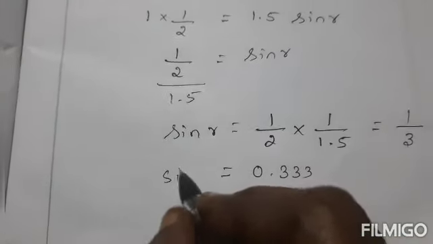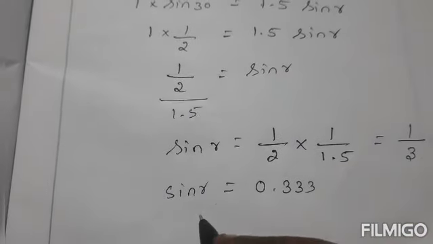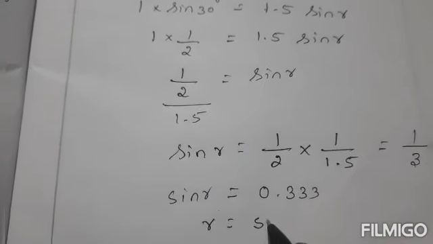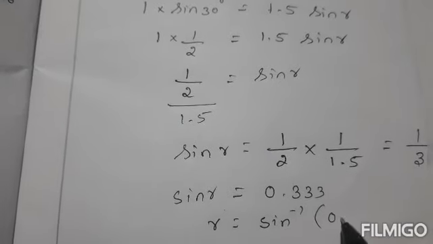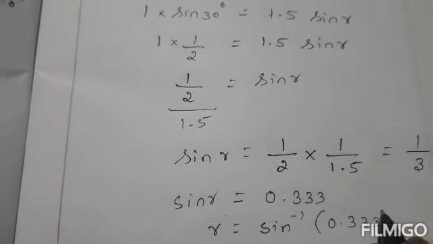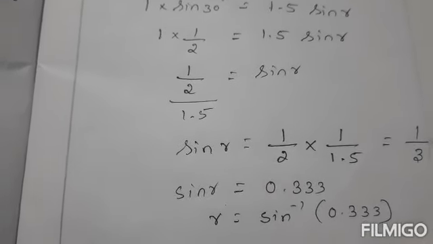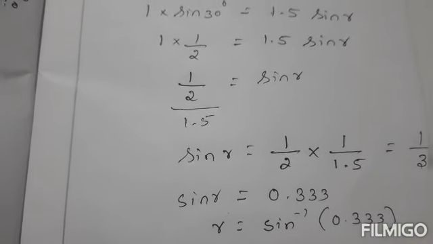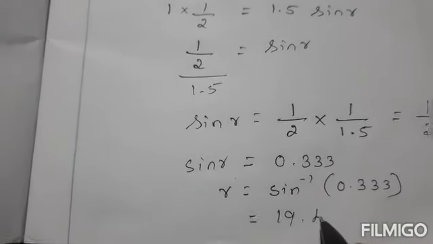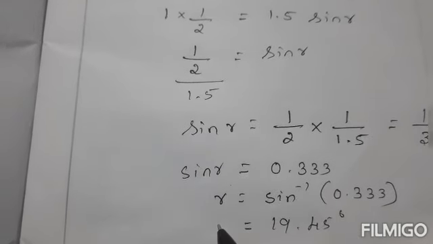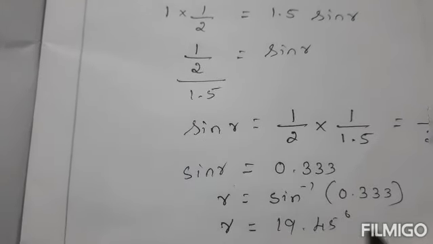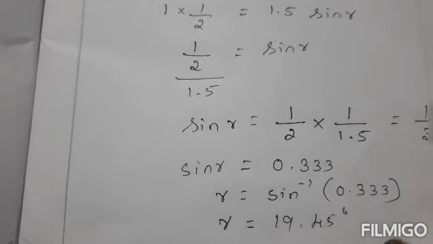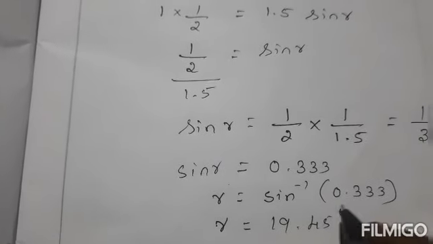So sin R equal to 0.33. So R equal to sin inverse 0.33. Like this you can keep it, otherwise you write the value also, 19 degrees 45 minutes. By seeing the sine table, you have to write. Otherwise you can keep it like this also.